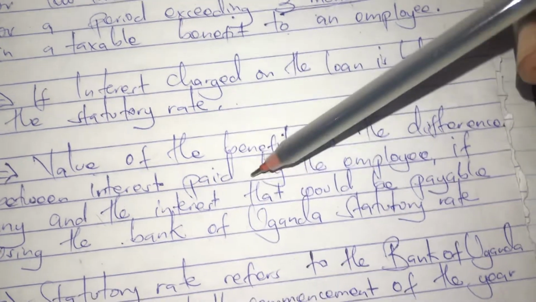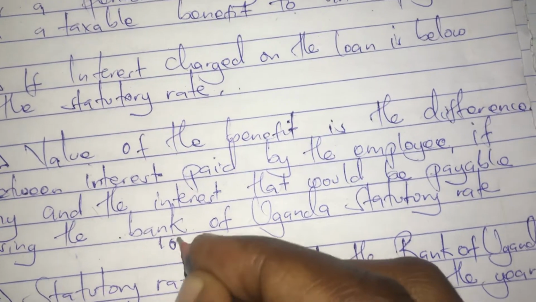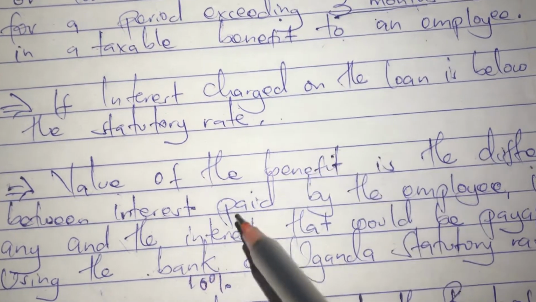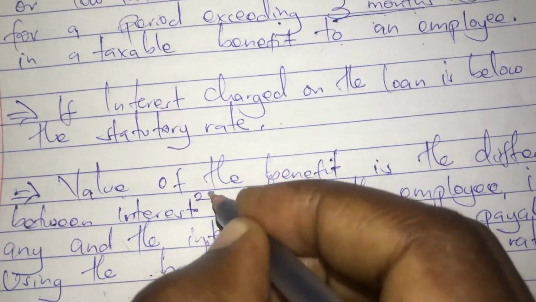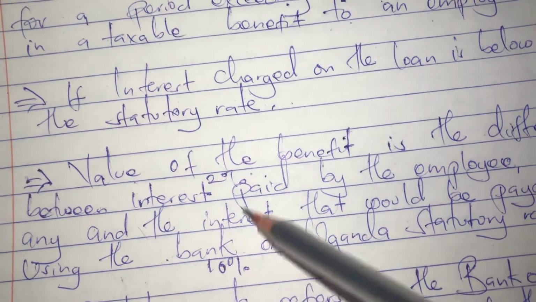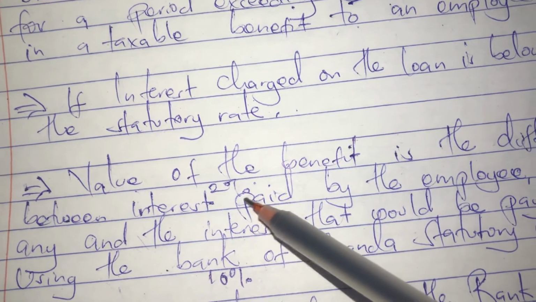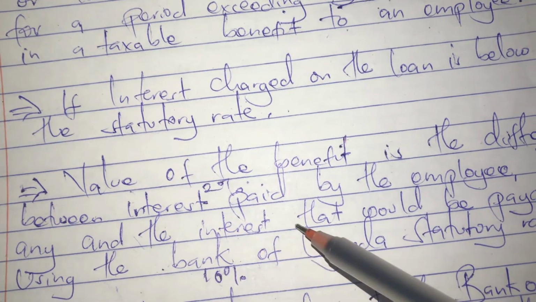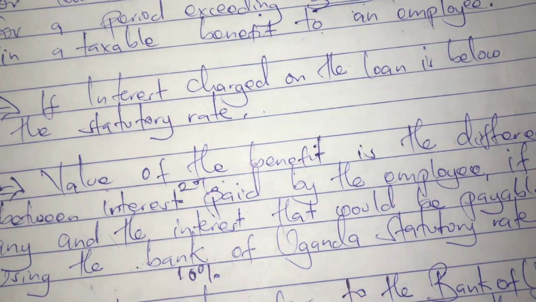Maybe the Bank of Uganda rate is 10%, and for you, they tell you, since you are our employee, you bring 2% interest. So the difference between 10 and 2 becomes the benefit. You get 10 minus 2, which is 8%, then times the value of the loan, to get the value of the benefit.